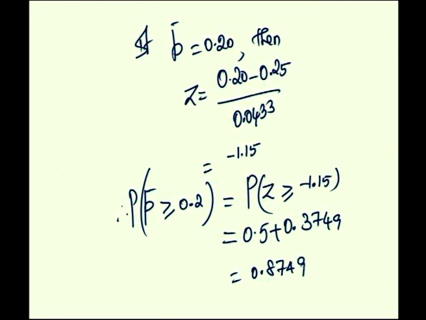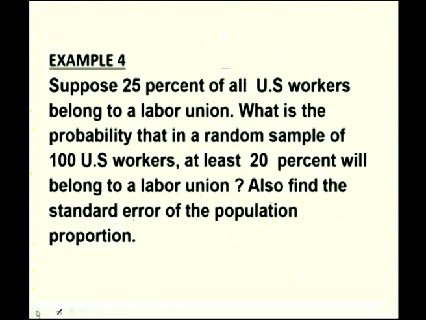Now, we have calculated the probability value that in a random sample of 100 US workers, at least 20% will belong to the labor union. Also, the standard error of the population proportion calculated meanwhile is nothing but the sigma P bar value.